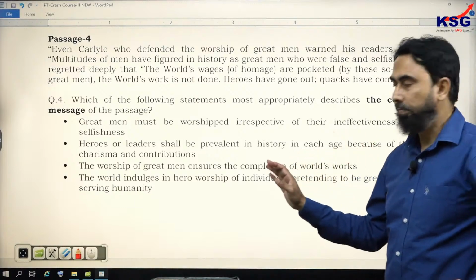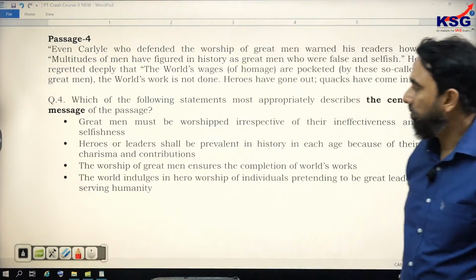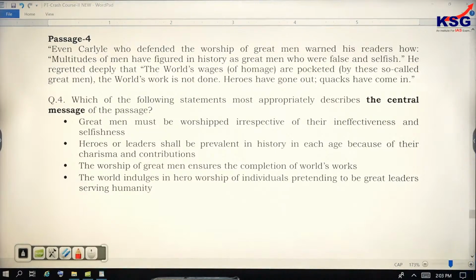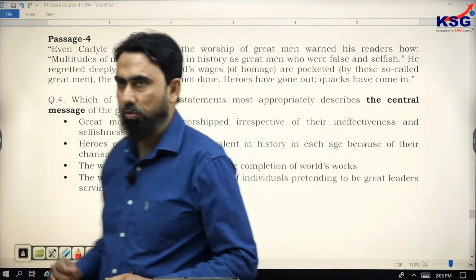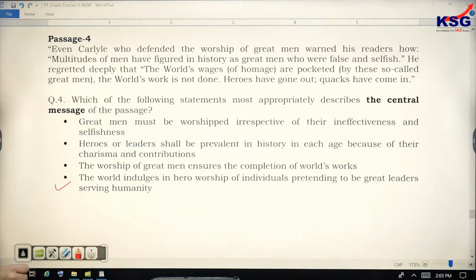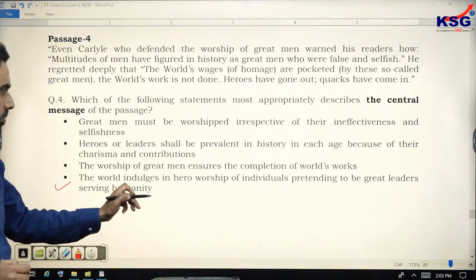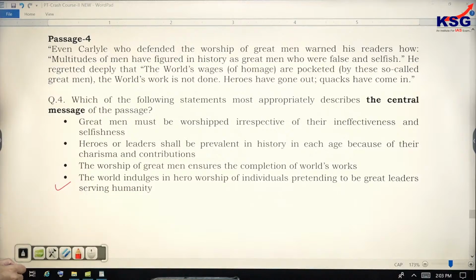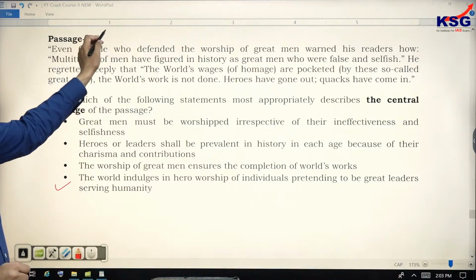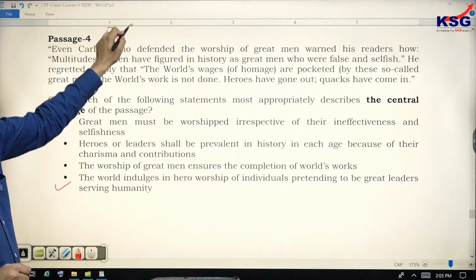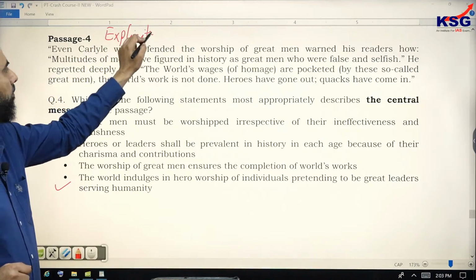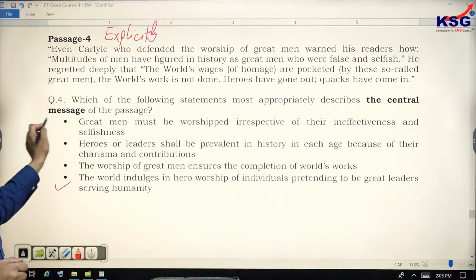Comparatively easy passage, and your correct option should be the last option, D. The word indulges in hero worship of individuals pretending to be great leaders serving humanity. Because the author has made his point very explicitly. Central message is very clear.